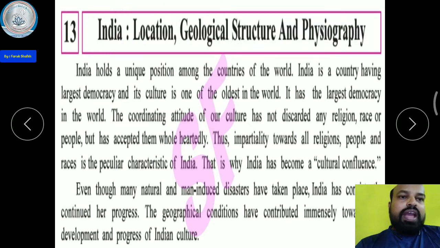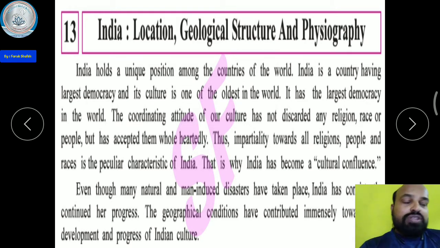The coordinating attitude of our culture has not discarded any religion, race, or people, but has accepted them wholeheartedly. Thus impartiality toward all religions, people, and races is the peculiar characteristic of India. There is no partiality toward any religion.